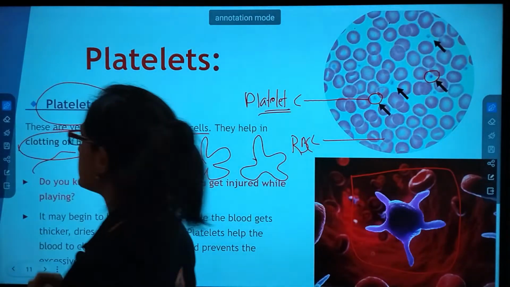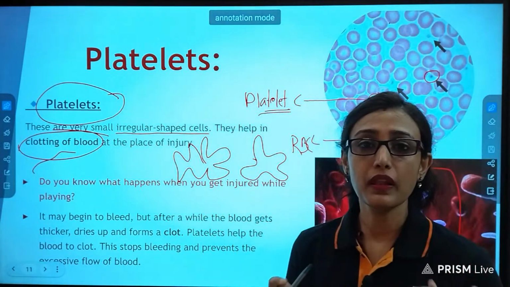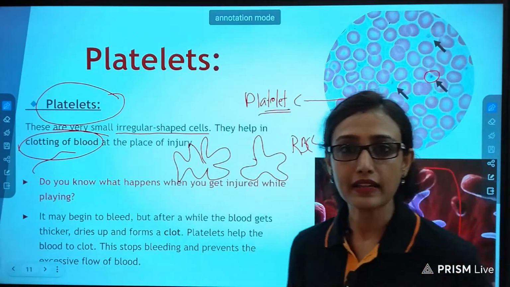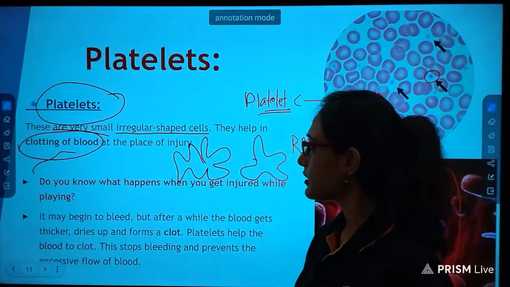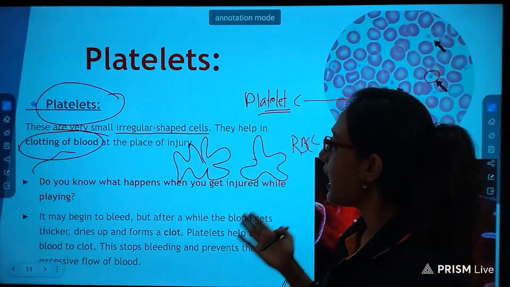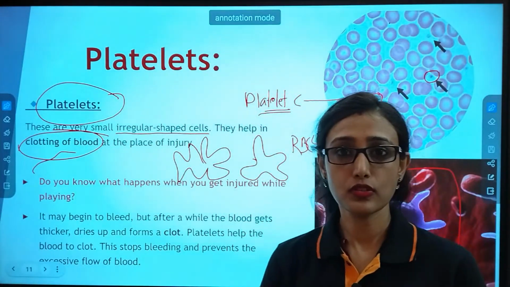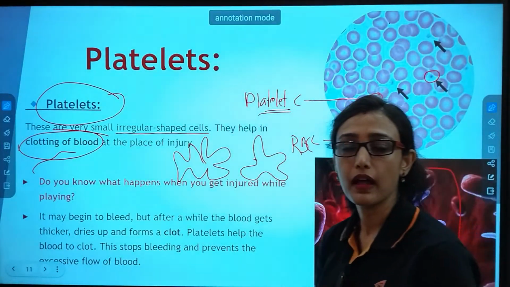I will ask you a direct question. Which blood cell helps in blood clotting? The answer will be platelets. Okay. So it is helping us to prevent blood loss.